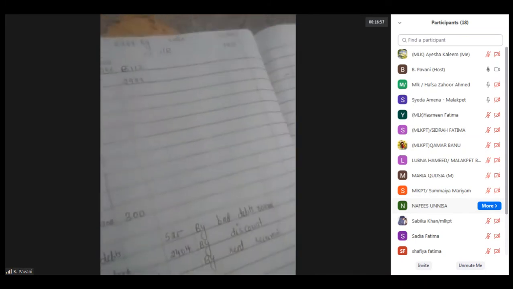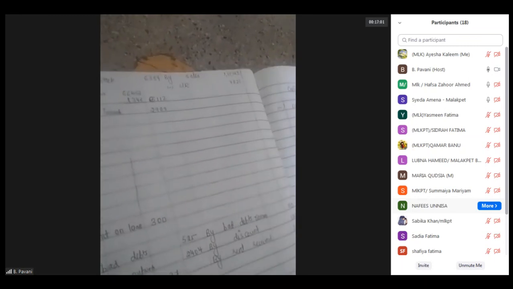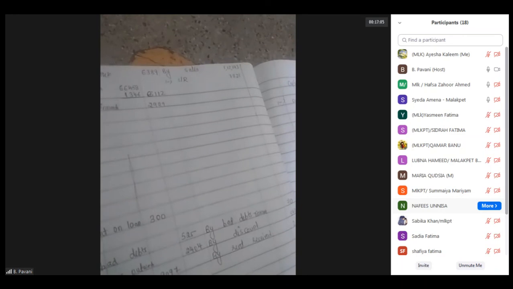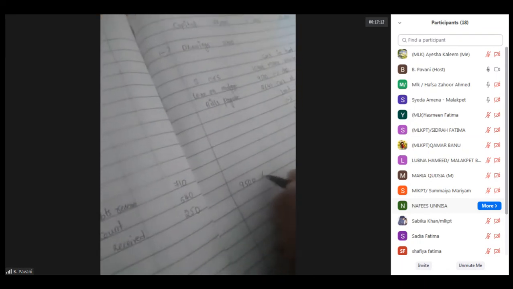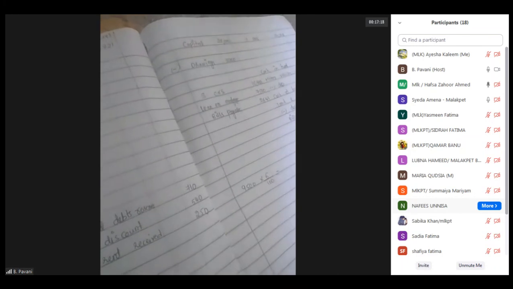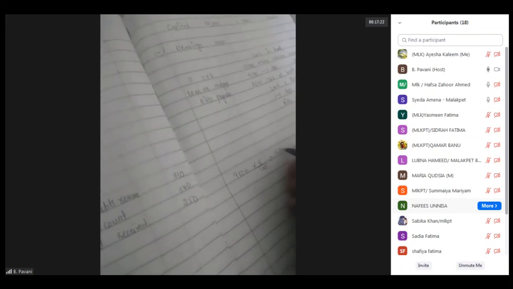Coming to the next adjustment. Next adjustment, you see, interest on loan 6% is unpaid for 6 months. As you can see here, in the credit balances they have given loan on mortgage, no? So on loan on mortgage, they are charging 6% interest. So 9,500 into 6% we should do. So what is the amount? 570. So interest is coming as 570.